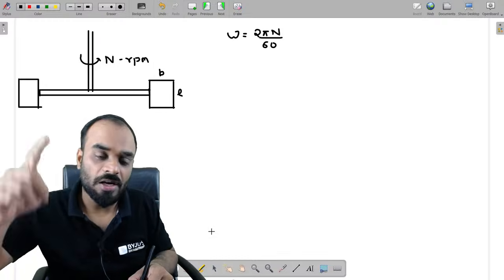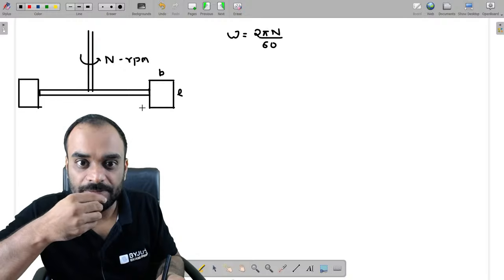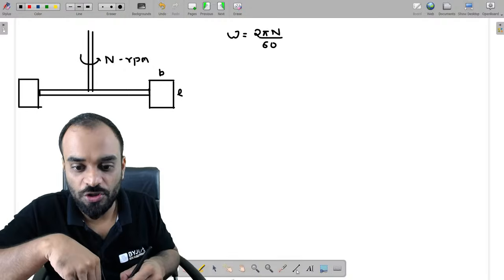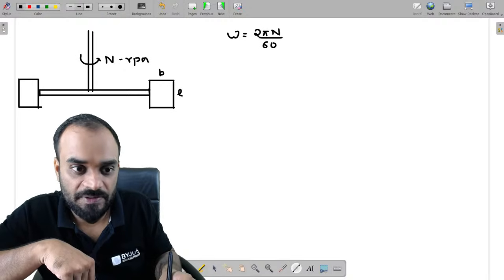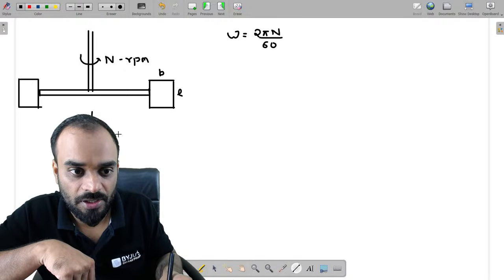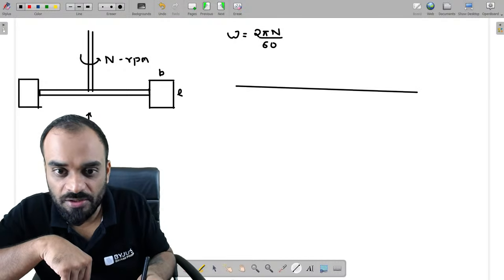Now suppose I want to estimate what should be the velocity of the plate. What should be the velocity of the plate? So let me show you in this way also. Guys, if we see this condition from this end, how does it actually look?